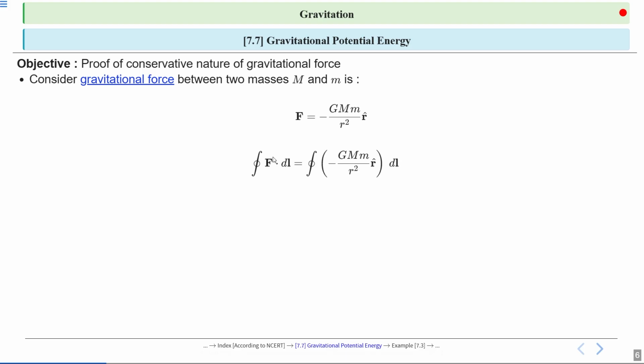So, the integral of the force over a closed path, closed integration F dot dl, represented as the line integral. So, this expression, closed integration F dot dl, is equal to closed integration minus GMm divided by r square r cap dl. So, it helps us understand how the force behaves over a path. The negative sign indicates that the force is attractive.